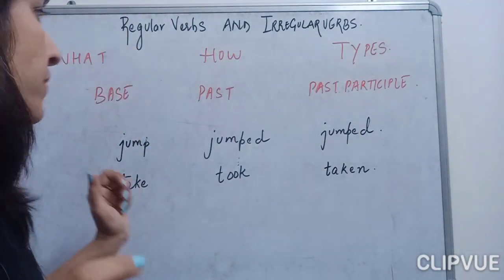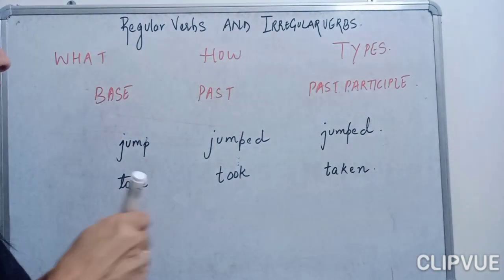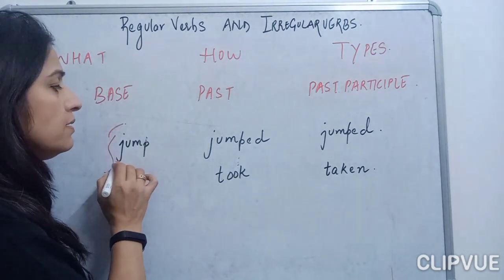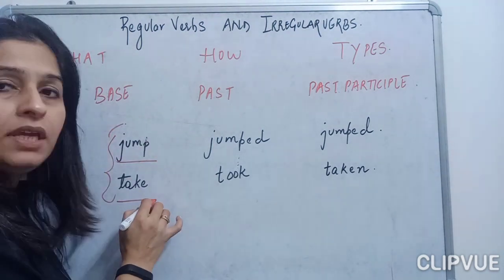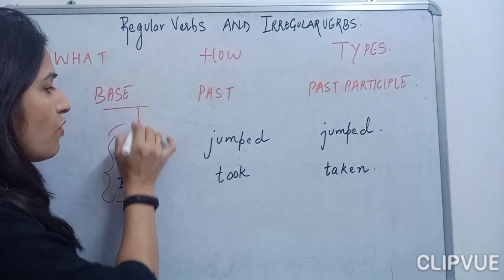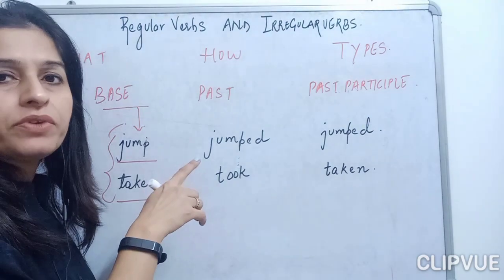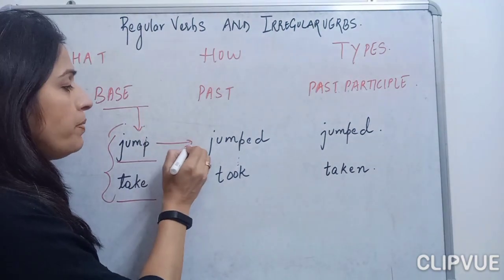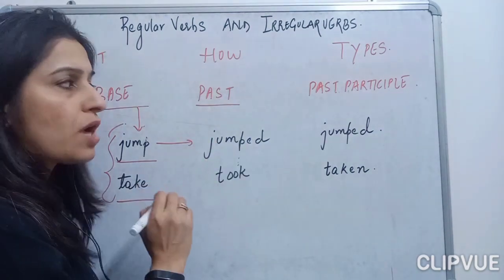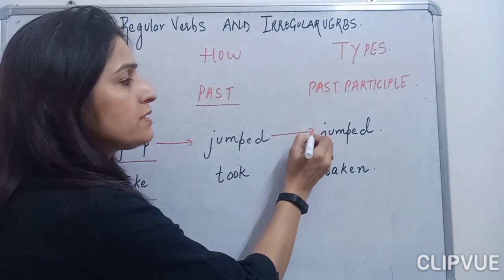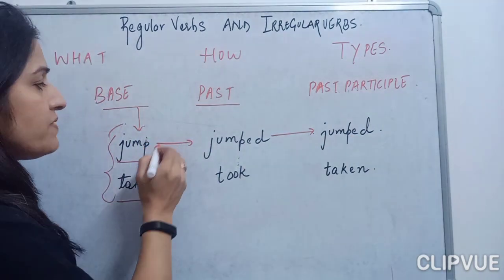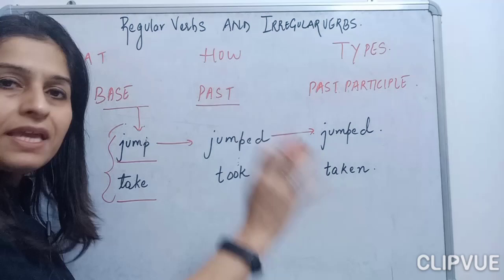Now let's begin here, children. See, here I have taken two verbs: one is jump and another is take. When I convert this base form, the simplest form of the verb, from jump to the past tense, it becomes jumped, and to the past participle, again it becomes jumped. So you must have seen that it is following the same pattern.